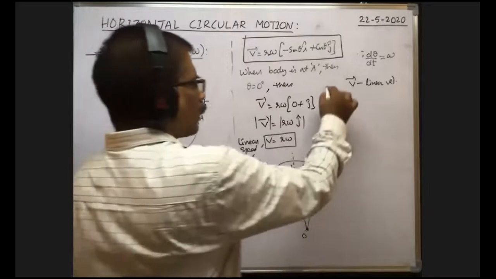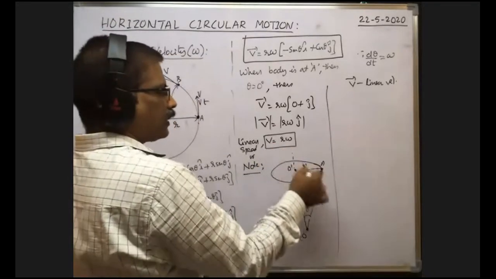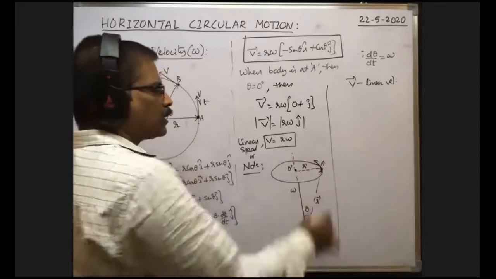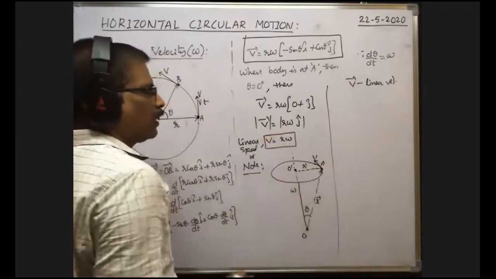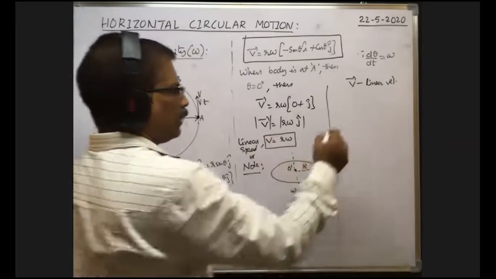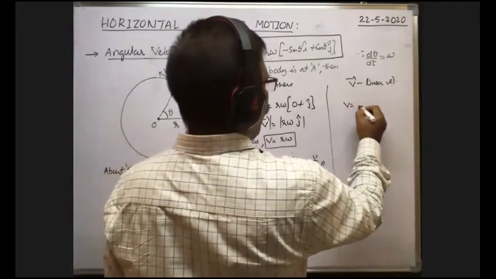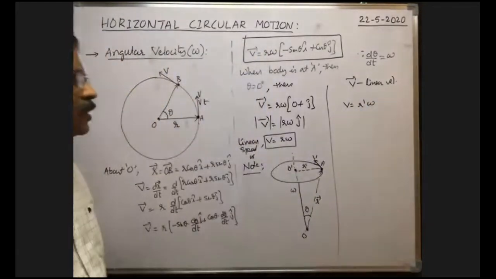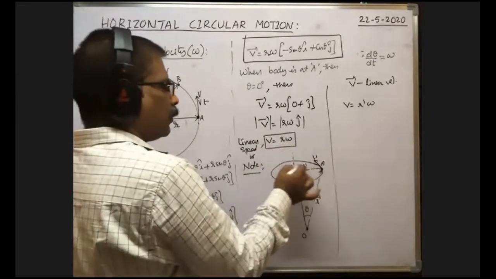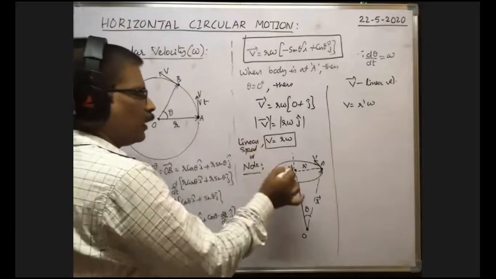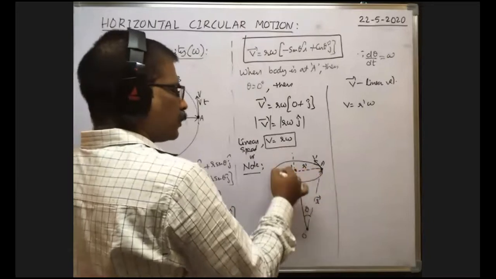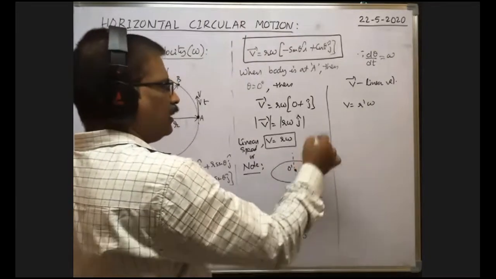Now according to the formula, what is the linear speed of the particle? Linear speed is along the tangential direction, but within the plane of the circular path. So that speed is, say, V. Then about this O dash, what is the linear speed? Linear speed V is equal to R dash into omega, because according to this formula, the linear speed of the particle about the center O dash is equal to the radius of the circular path R dash into the angular velocity of the body, omega.